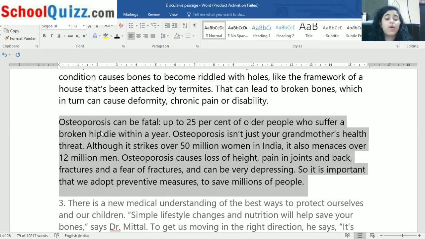Now, osteoporosis can be fatal. Up to 25% of older people who suffer from a broken hip die within a year. Osteoporosis isn't just your grandmother's health threat, although it strikes over 50 million women in India. It also menaces over 12 million men. Osteoporosis causes loss of height, pain in joints and back, fractures and fear of fractures, and can be very depressing. So it's important that we adopt preventive measures to save millions of people.